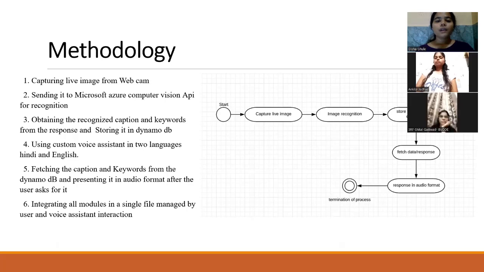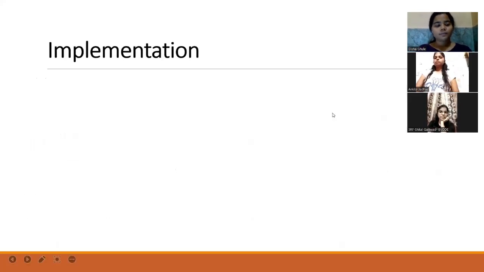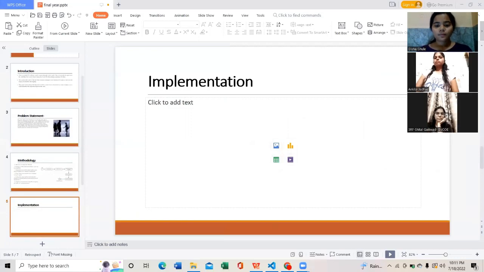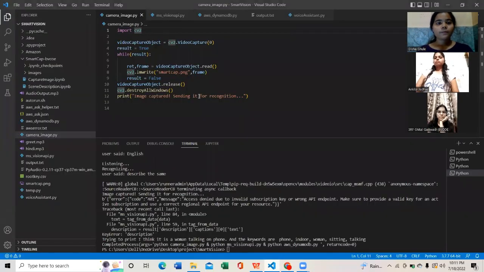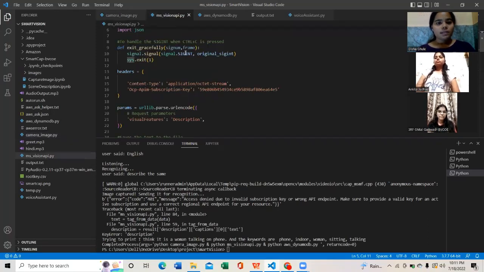Now let's move on to the implementation part. Firstly, this is the camera image.py file where we use computer vision to recognize the image, for which we have imported the CV2 module. Then once the image is captured, it is stored in Microsoft Azure.